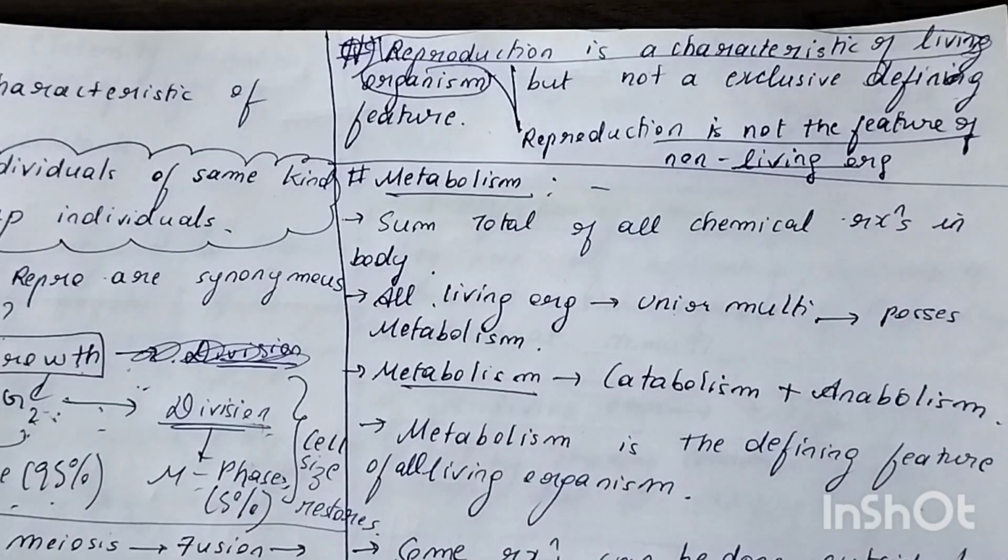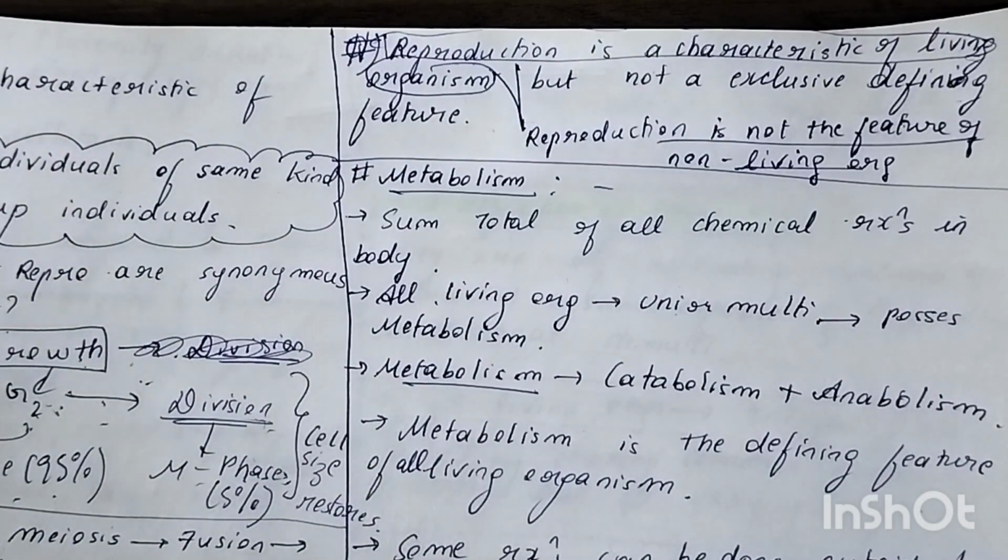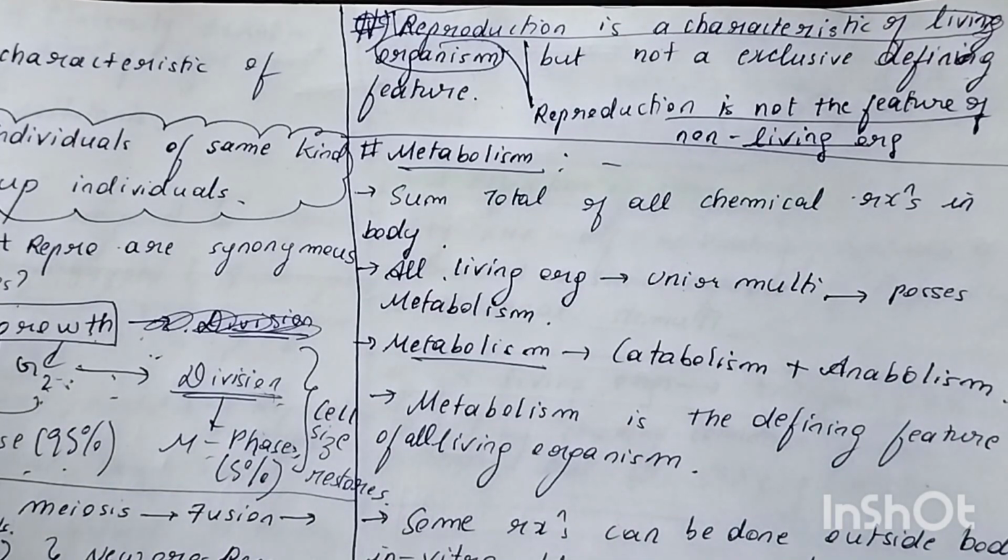Okay, but is growth a characteristic of living organisms? No, it is not a characteristic, but it is a fundamental character of living organisms. You have to remember these lines, very very important. Now listen to me carefully, don't look here and there, just close your eyes and listen. Growth is a fundamental property of a living organism, but it is not a characteristic or a defining feature of living organisms.